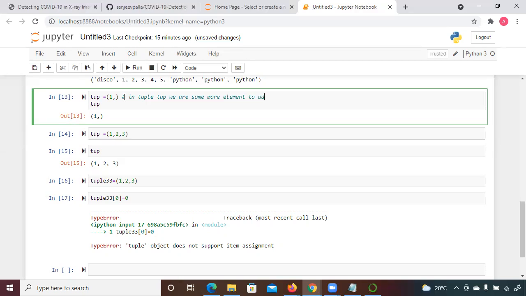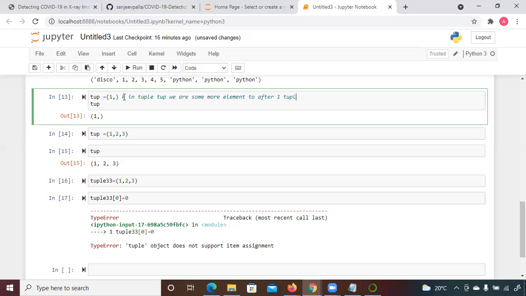So it means if you want to add elements in the future, you just add a comma at the end. Yes. So suppose in future you want to add some more elements after one, you can add them. It won't give you an error because you have declared it like this.